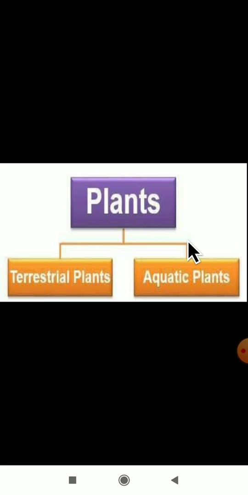As you all know, plants are divided into two types. The first one is terrestrial plants, the second one is aquatic plants. What are the two types of plants? Terrestrial plants and aquatic plants. Next, what is the meaning of terrestrial and aquatic? The meaning of terrestrial plants is the plants which live on land.